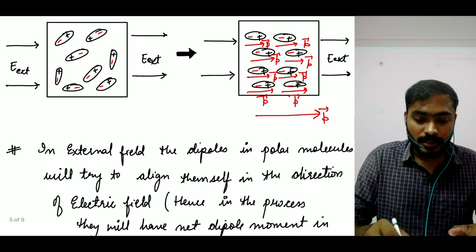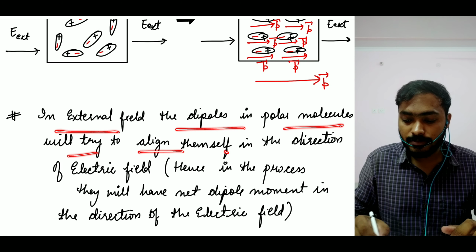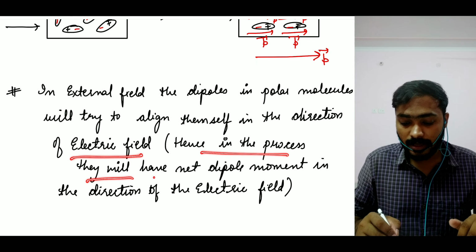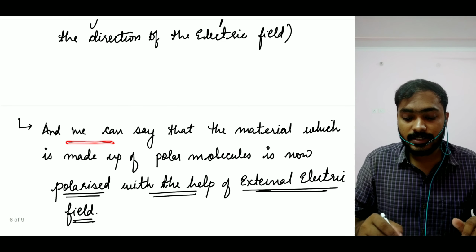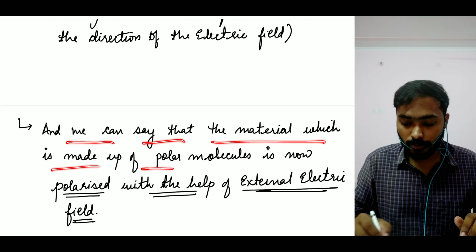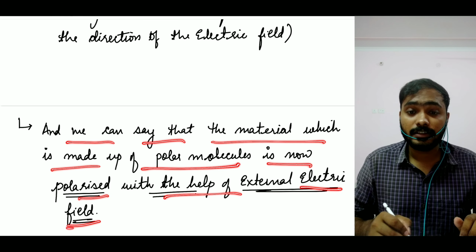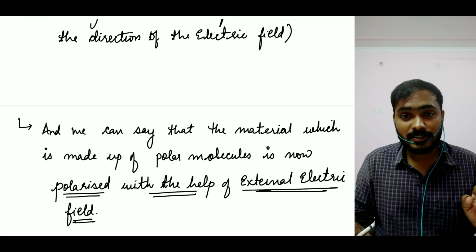Great. So you can see that in the external field, the dipoles in the polar molecules will try to align themselves in the direction of your electric field. Hence, in the process, they will have a net dipole moment in the direction of the electric field. Yes, and we can say that the material which is made up of polar molecules is now polarized with the help of the external electric field. I hope you guys can understand that. Is that a yes or no?